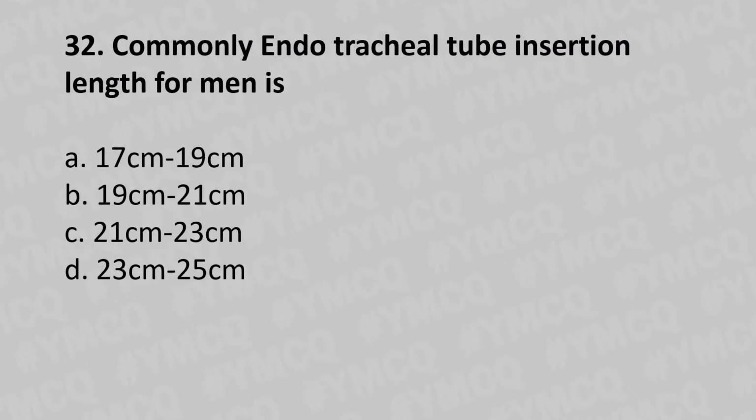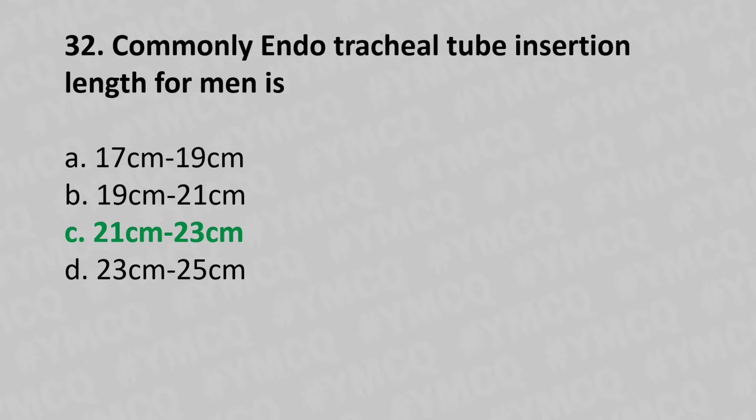Moving to our 32nd question. Commonly, endotracheal tube incision length for men is option A, 17 to 19 cm. Option B, 19 to 21 cm. Option C, 21 to 23 cm. Option D, 23 to 25 cm. And the answer is option C, 21 to 23 cm.